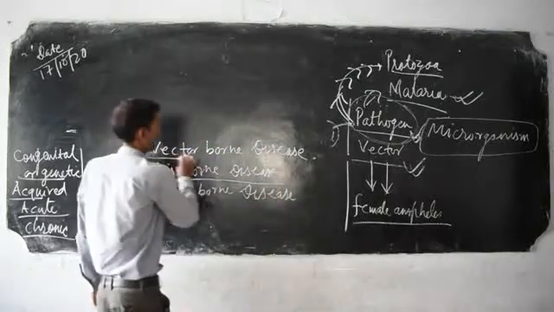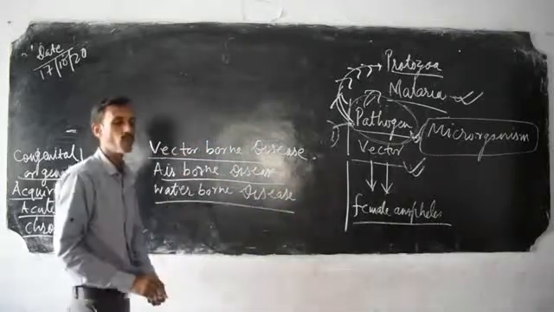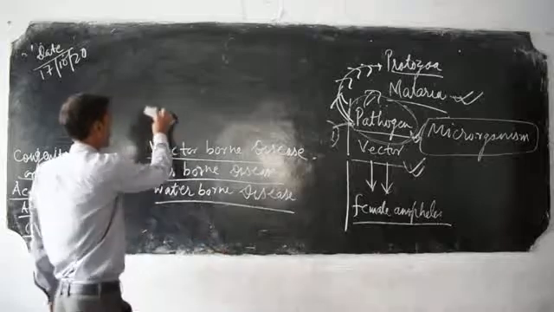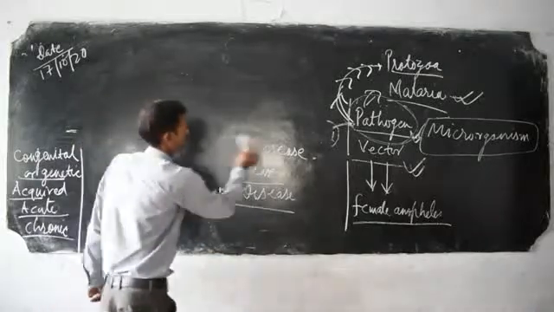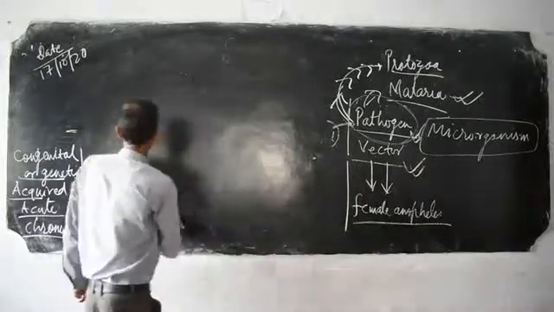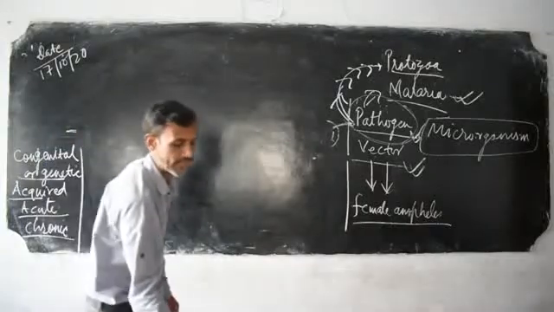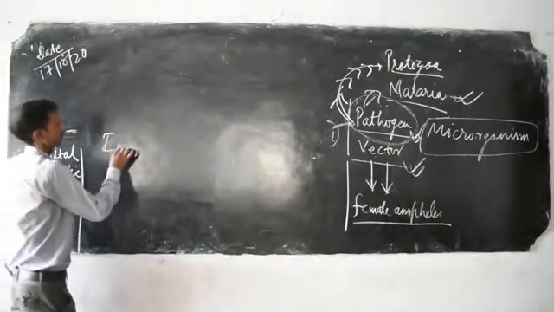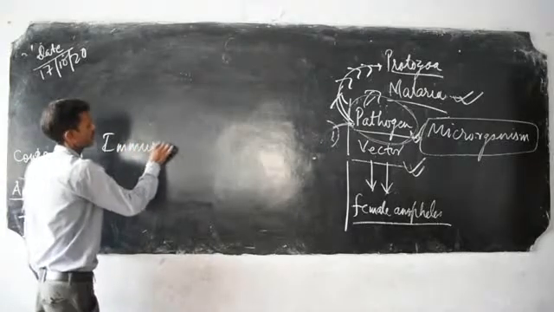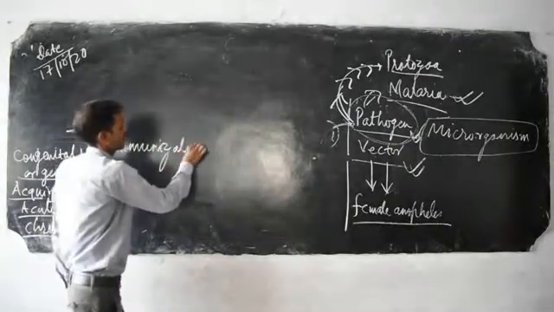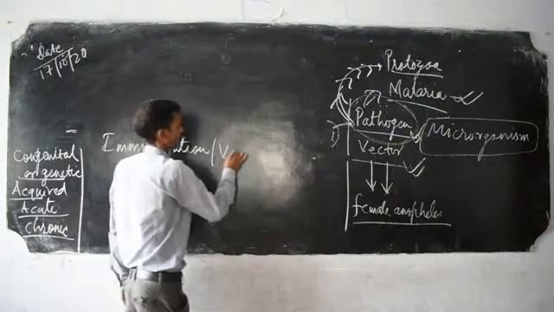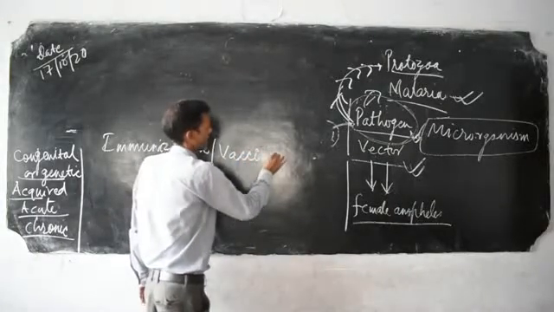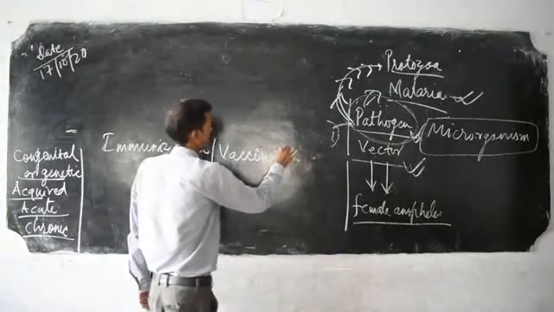Now, the last topic is immunization or vaccination. I hope you have heard the name Edward Jenner. In Latin, the word is vacca.